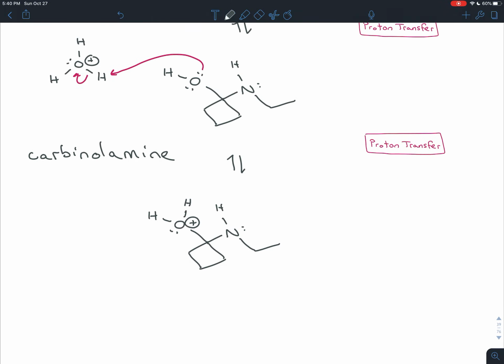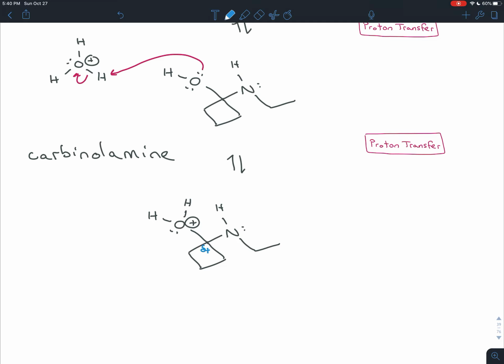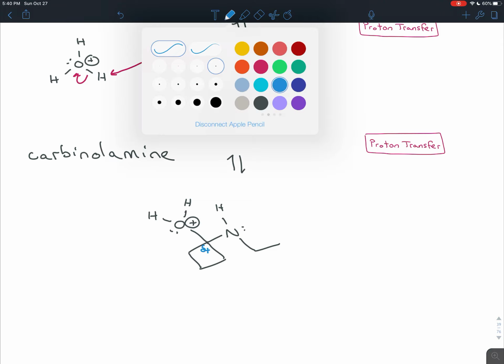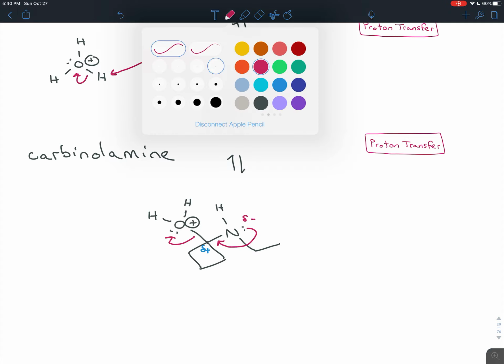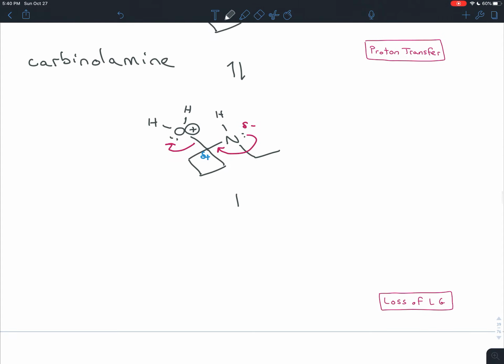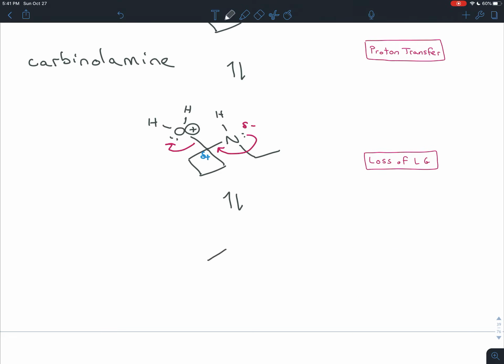So we did that proton transfer to turn this into an awesome leaving group. We want to kick the oxygen off of the molecule. Well, now, it doesn't take much, just a small push. The carbon in between the oxygen and the nitrogen is very slightly positive. Its electron density is being stolen by both of those atoms. So the nitrogen, which is slightly negative, has been eyeballing it this whole time. These electrons have been trying to form a pi bond there. Usually it gets rebuffed and pushed back, but now, when it goes to try to form a pi bond there, it kicks off the water molecule. And we end up getting loss of a leaving group.